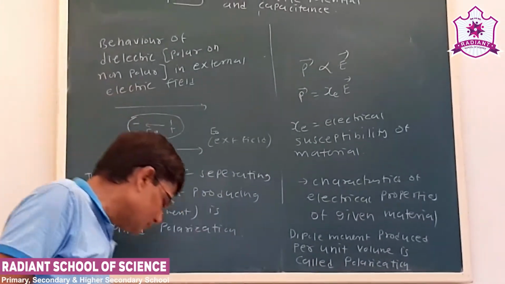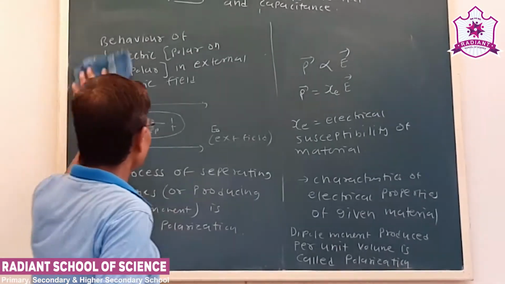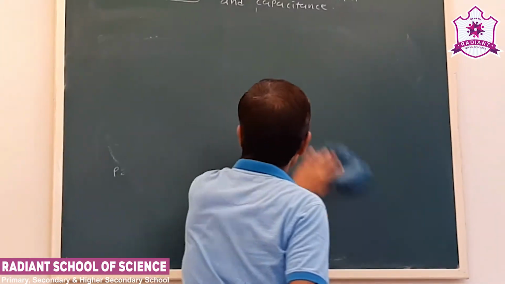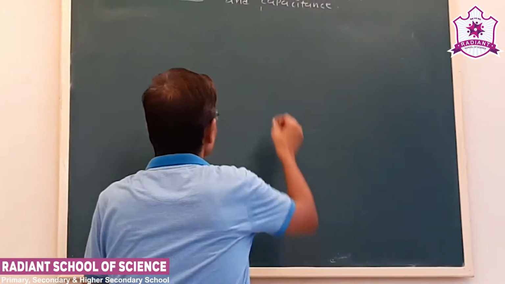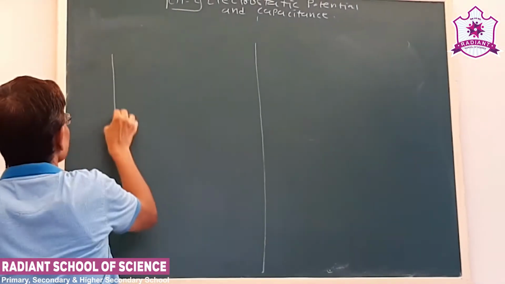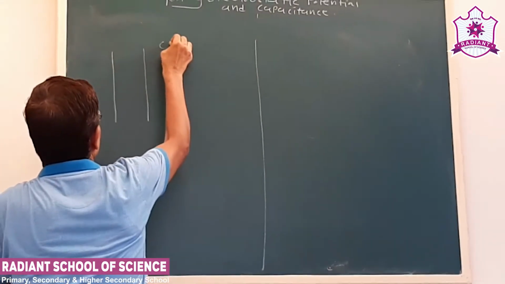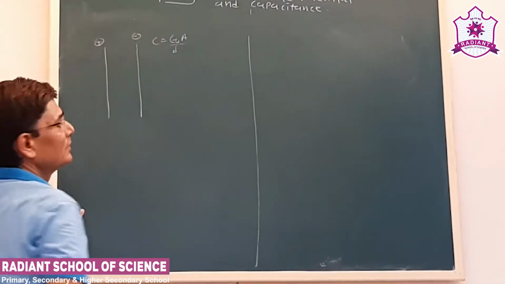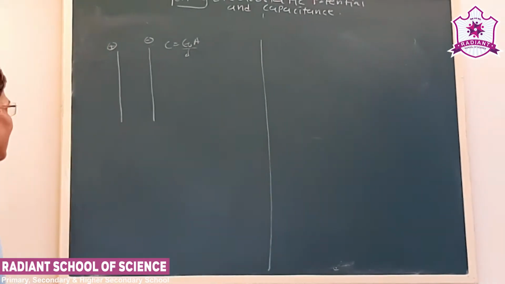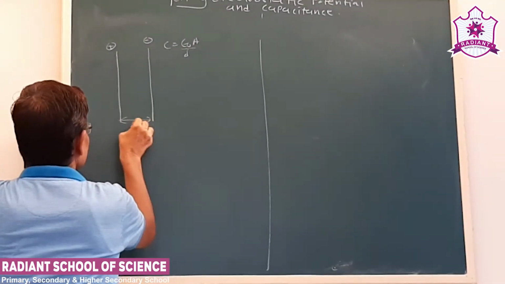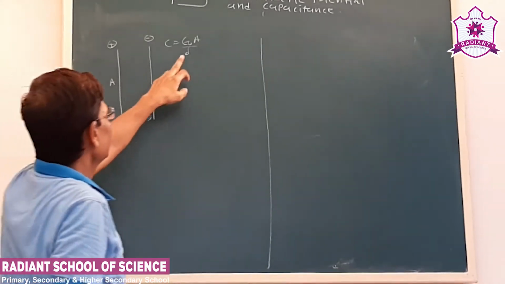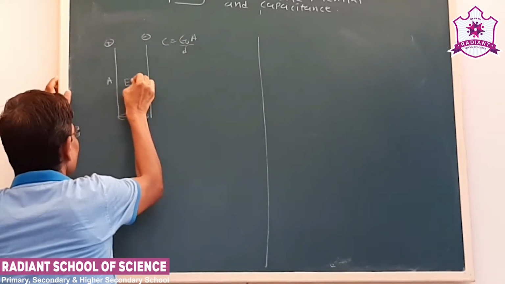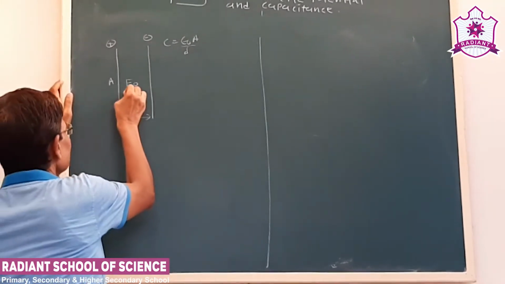Now see, for our theoretical part, initially we studied the parallel plate capacitor. Now what we have seen in the parallel plate capacitor is that air is the medium. For the parallel plate capacitor, C is equal to epsilon 0 A upon d. One plate was positively charged and the second plate was negatively charged. Let us say the distance between the plates is d and A is the area of the plate. And the electric field inside it when air is the medium was easy.